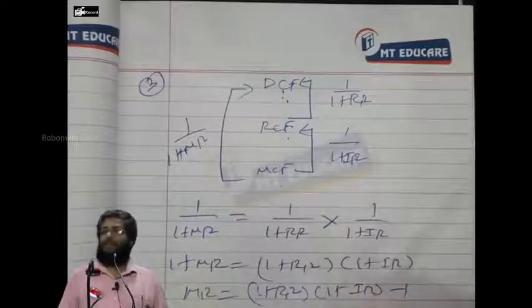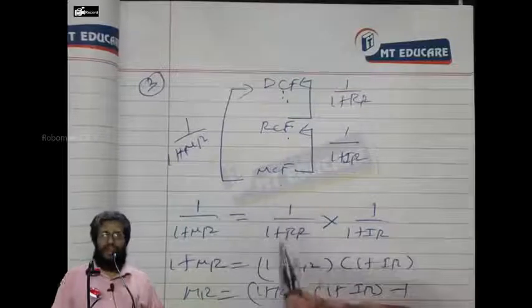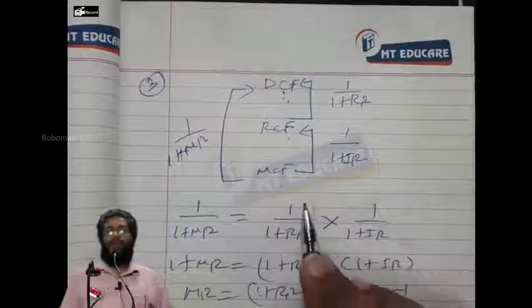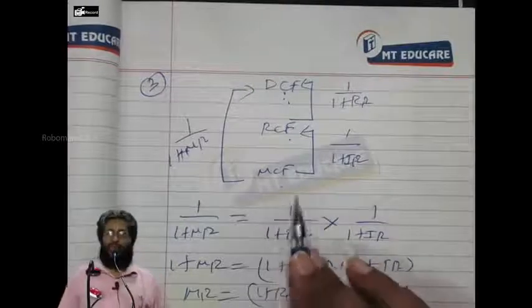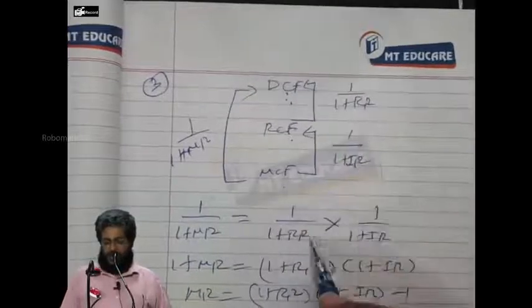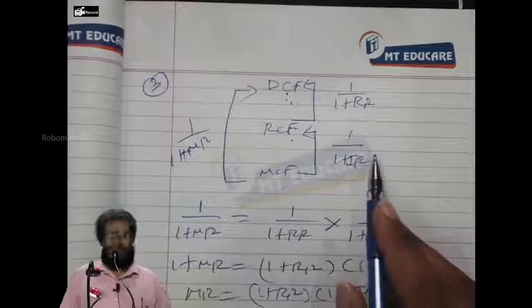Last point, point number 6. 1 by 1 plus money rate is equal to, from this you know, discounting this is equal to what? 1 by 1 plus real rate into 1 by 1 plus inflation rate.